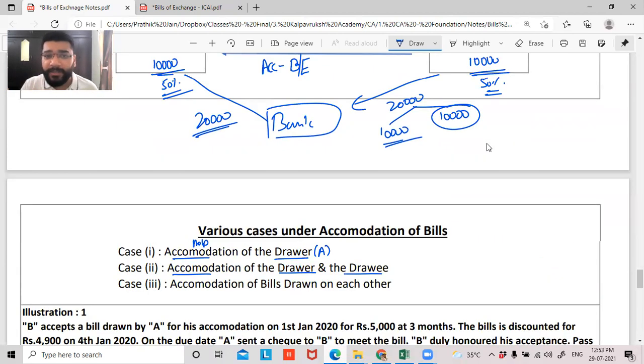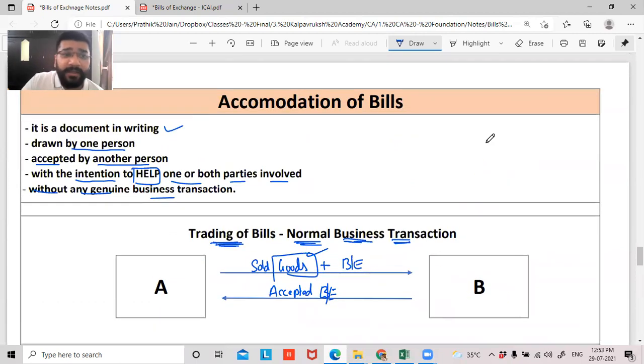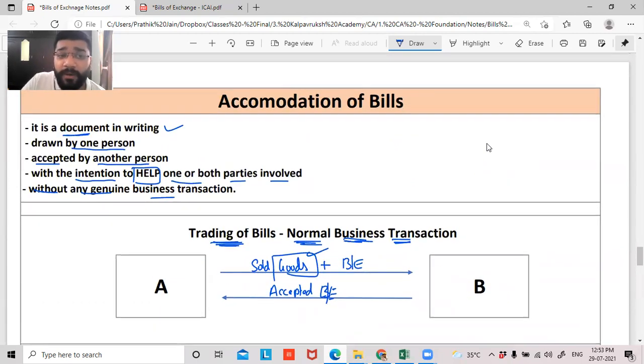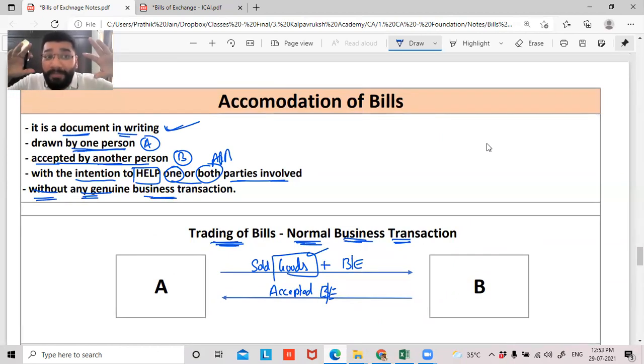Guys, are you clear with case 1 and case 2? If I come back to the theory again, guys, let's understand. It says that accommodation of bill is nothing but a document in writing. So a bill of exchange is always in writing, which is drawn by one person. In our case, A has drawn this bill and it is accepted by another person, who is B, with the intention to help one party, meaning A, or both parties, meaning both A and B, who are involved in this transaction, without any genuine business transaction. There is no business transaction genuinely taking place, but still a help is happening either to the party who has drawn or to both the parties. This is accommodation of bill, guys.